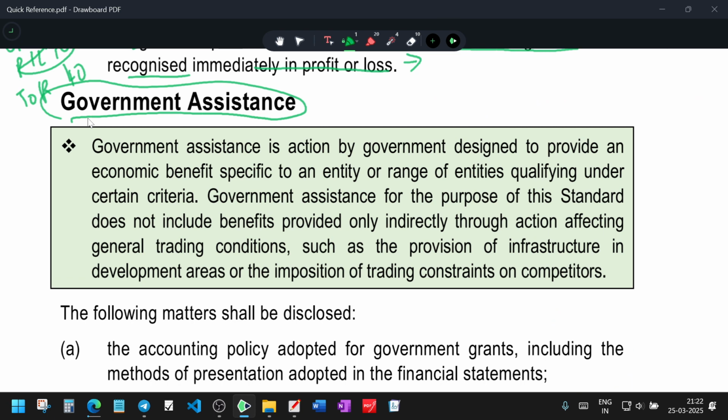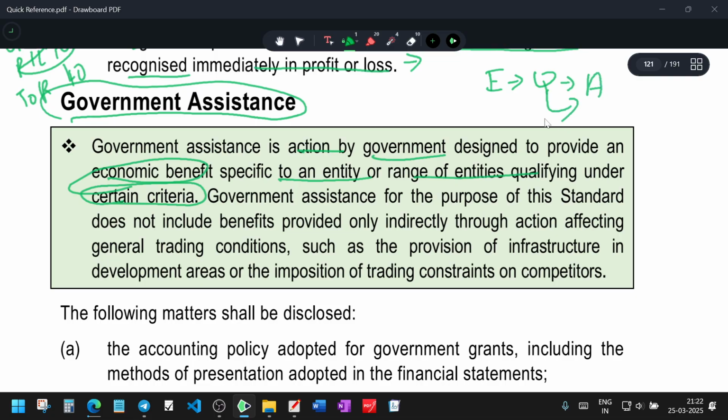Now we are going to the next point, government assistance. What is government assistance? Government assistance is action by a government designed to provide an economic benefit specific to an entity or range of entities qualified under certain criteria. So some entities are qualified; for them, assistance is required, and for that, money is given. Government assistance for the purpose of the standard does not include benefits provided only indirectly through affecting general trading conditions, the provision of infrastructure in development areas, or the imposition of trading constraints on competitors.